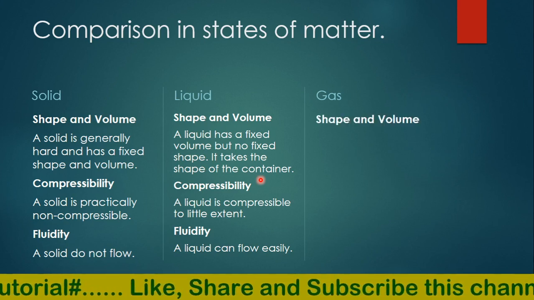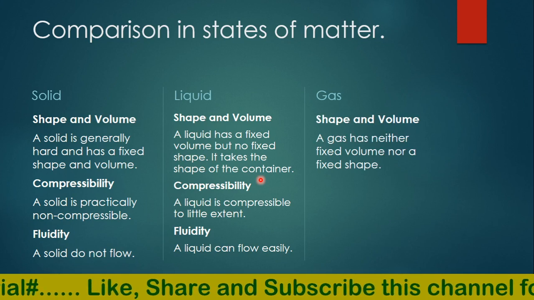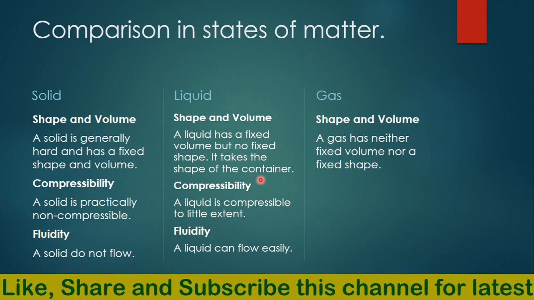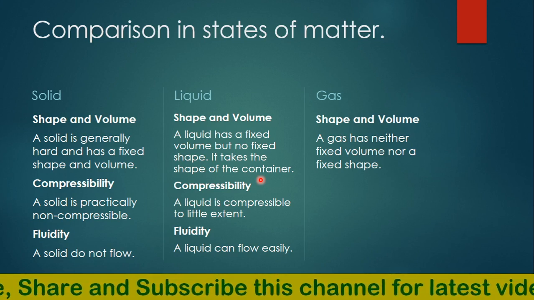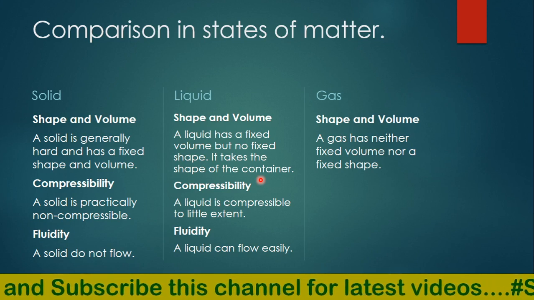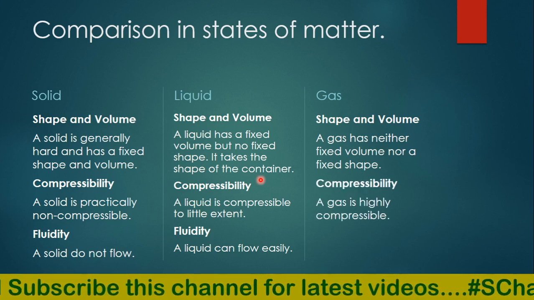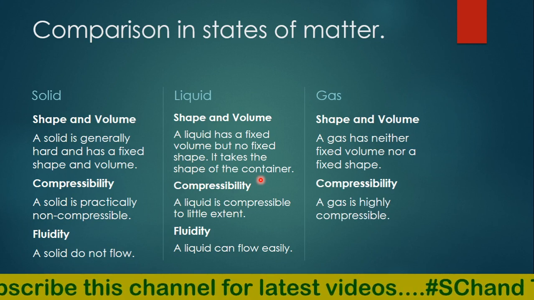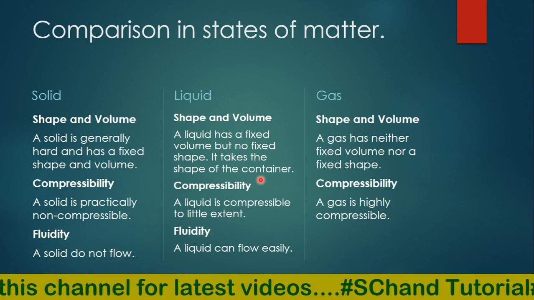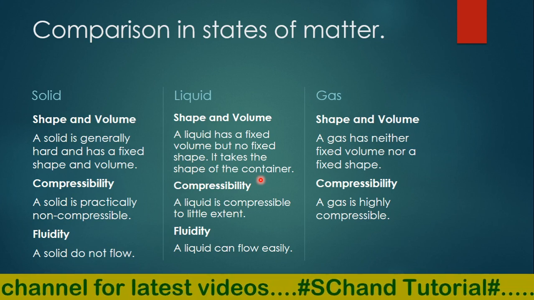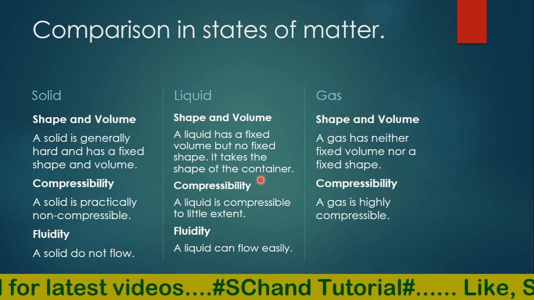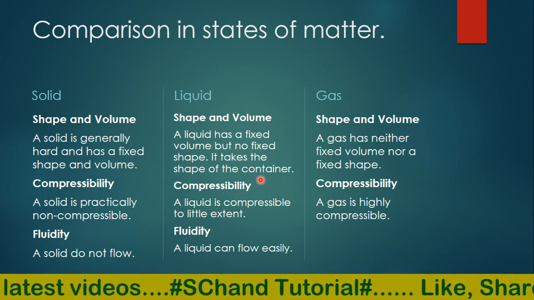If we talk about the shape and volume of gases, gases have neither a fixed volume nor a fixed shape. And if we talk about compressibility, gases are highly compressible. What is the reason behind it? Because their molecules are quite far from each other and they can come close to each other also, and then they can move away from each other. So that's why gases are highly compressible.